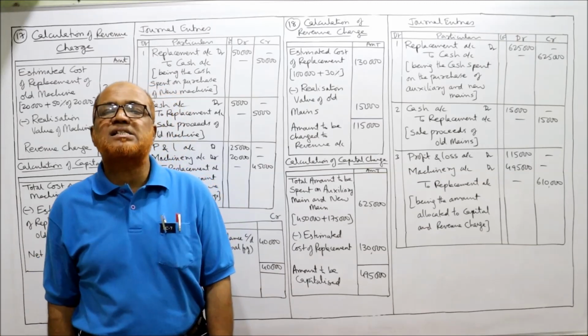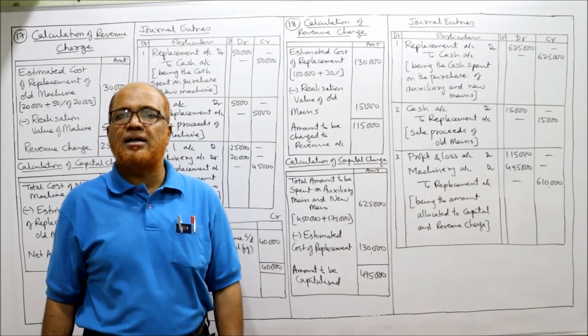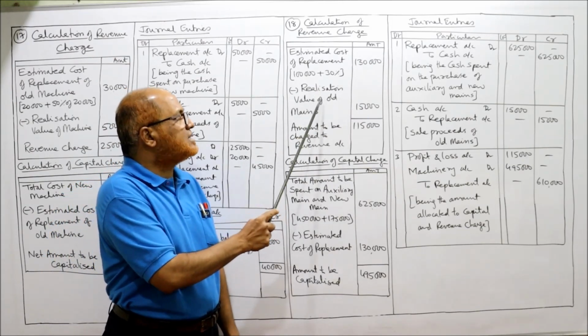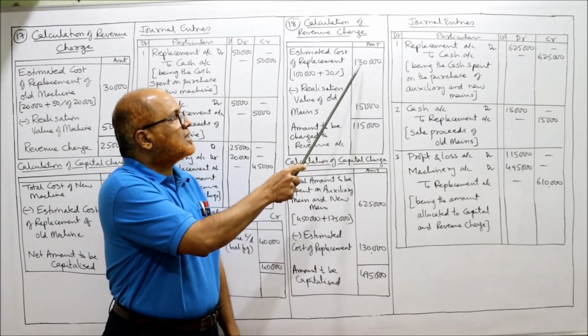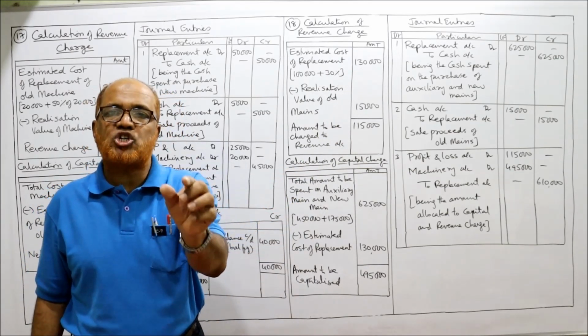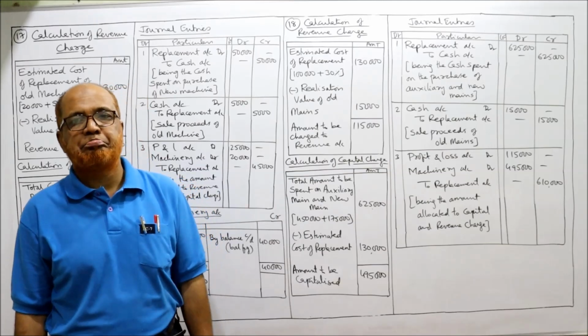From this we deduct the scrap value realizable by dismantling the old asset. 15,000 realization value of old mains. Deduct 130 minus 15. 1,15,000 is the amount to be charged to revenue account, profit and loss account.